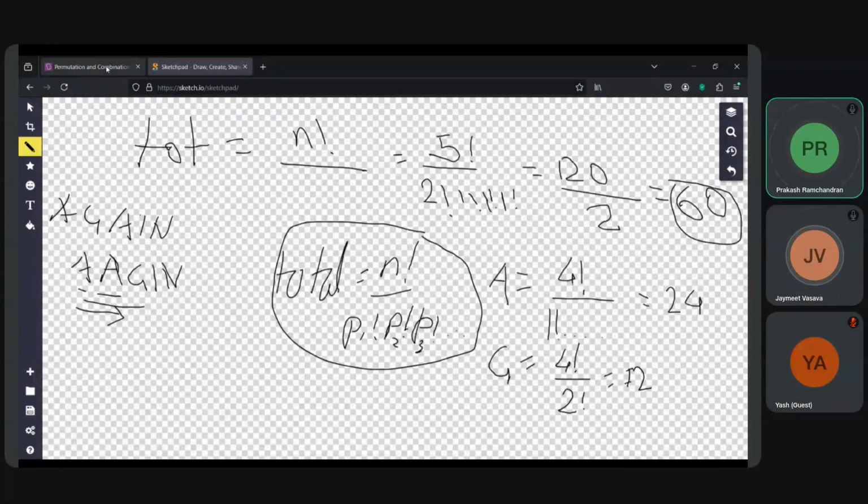Anyway, that's okay. But the formula is not exactly what we learned. That is only for one. NPR is only for one, that means we are taking one at a time, 5P1 plus 5P1 plus 5P1, or whatever. To me, it looks like you have to fix one, do for four, fix one, do for four, fix one, do for four, fix one, do for four.